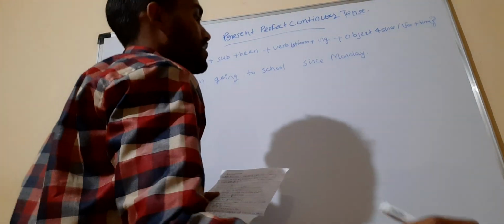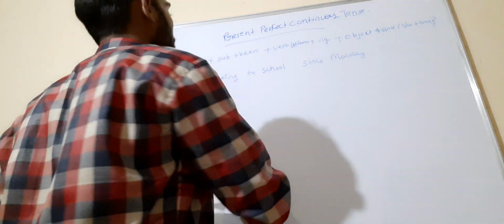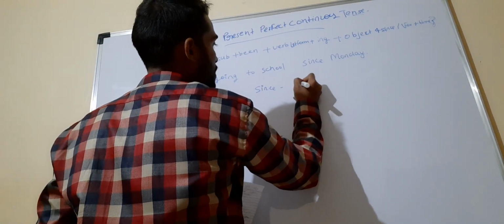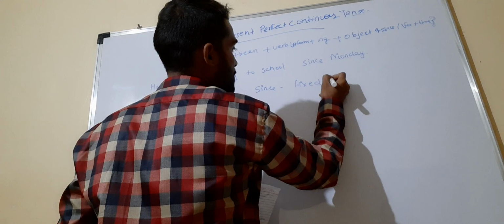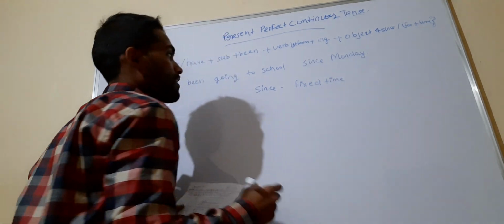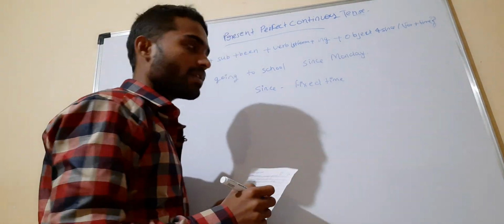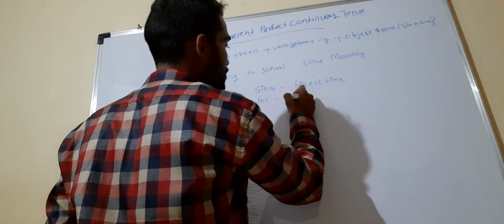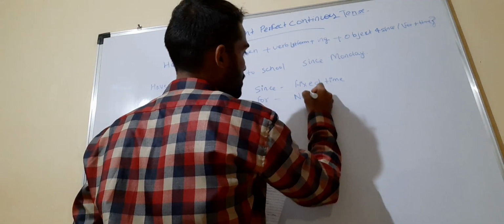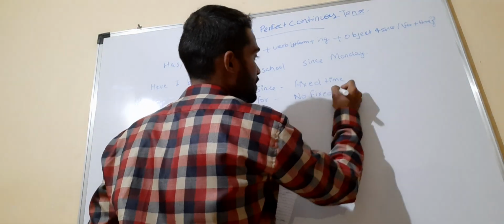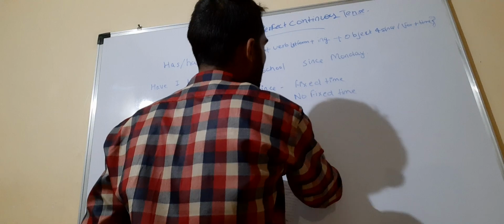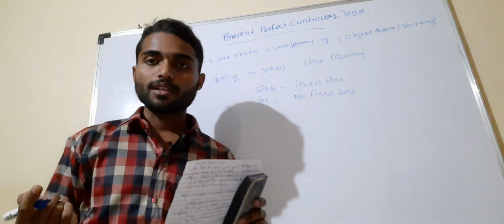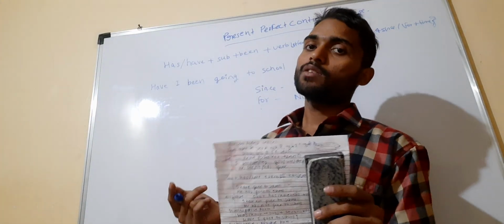Okay. Now we were talking about when I will use since and when I will use for. Okay, since: we use it with a fixed time. Whenever there is a fixed time, that time we will use since. And where there is no fixed amount of time, that time we will use for. There is only a little difference between them, like when I use since and when I use for.